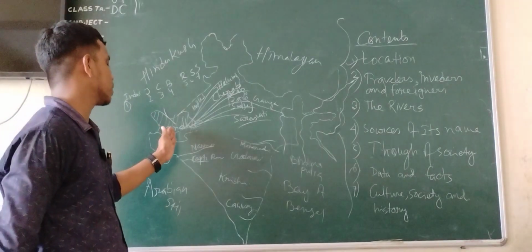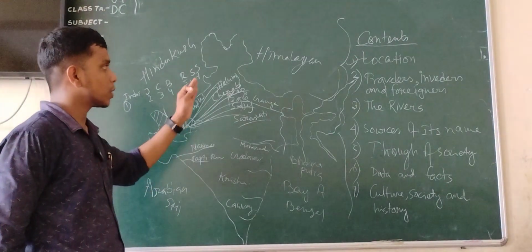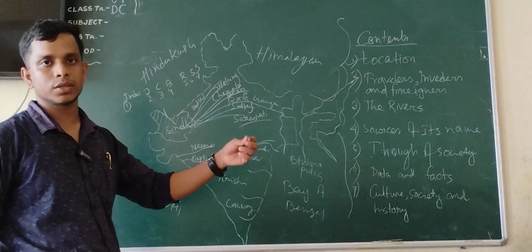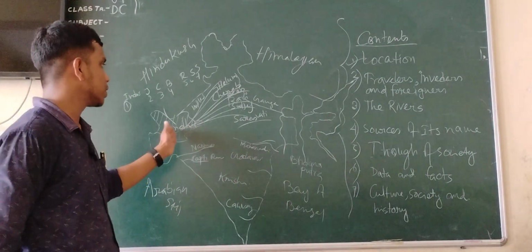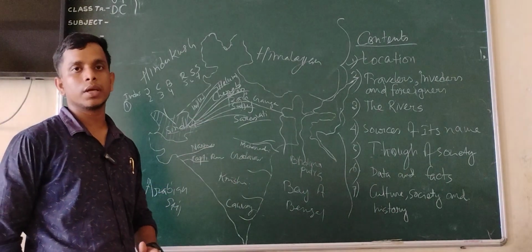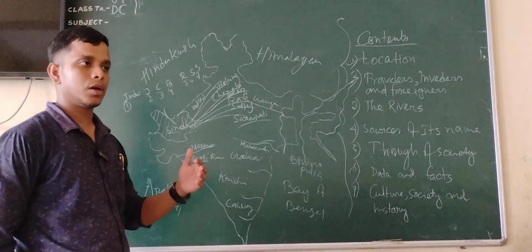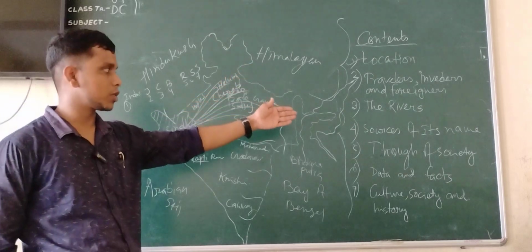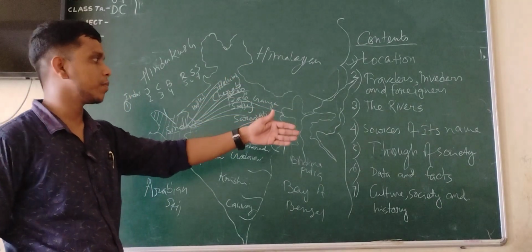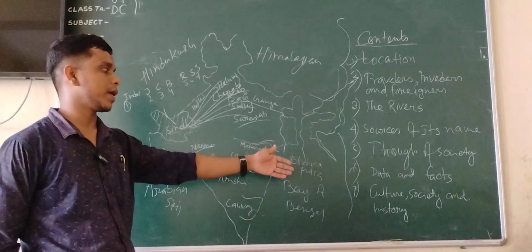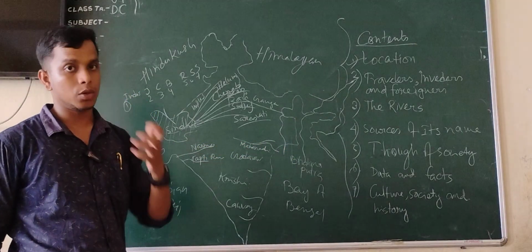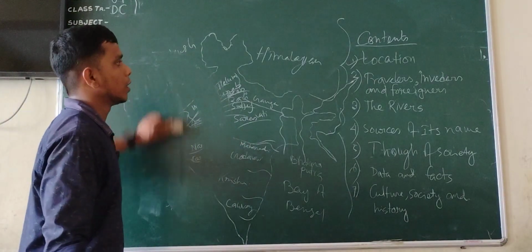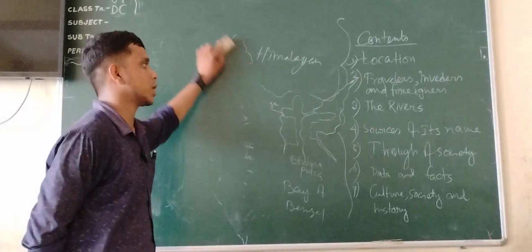And this western part plays a very important role because India is not a name given in one or two years. It is a series of events, and all these rivers play a very important role for India's different things: travel, invaders or foreigners, and sources of its name, thought, facts, culture, society, and history to connect with each other. So now let's move towards our next thing. What are travelers, invaders, and foreigners?